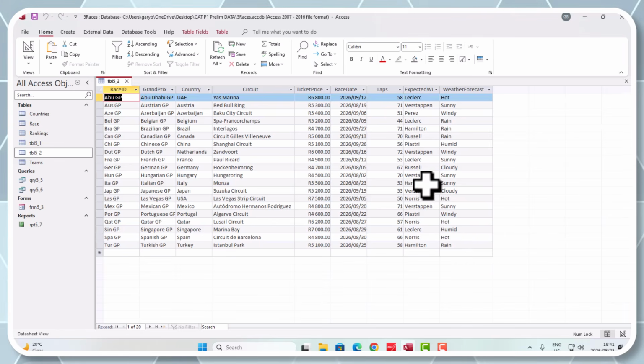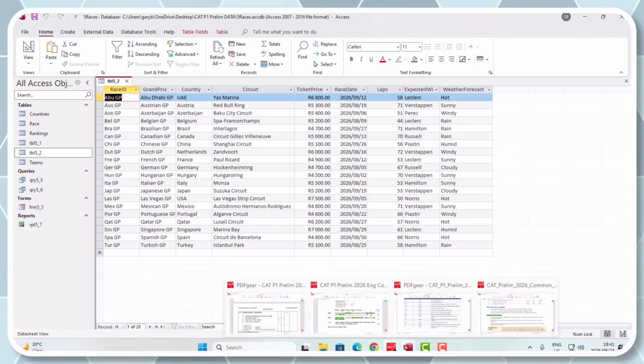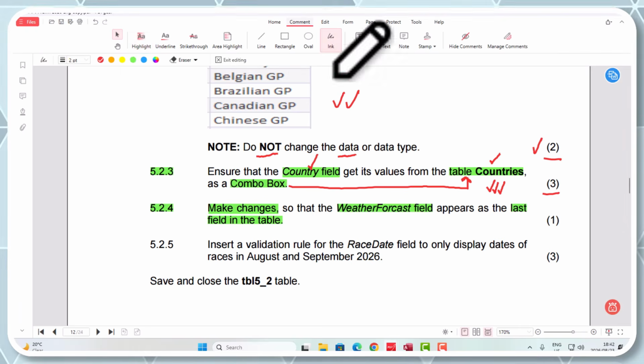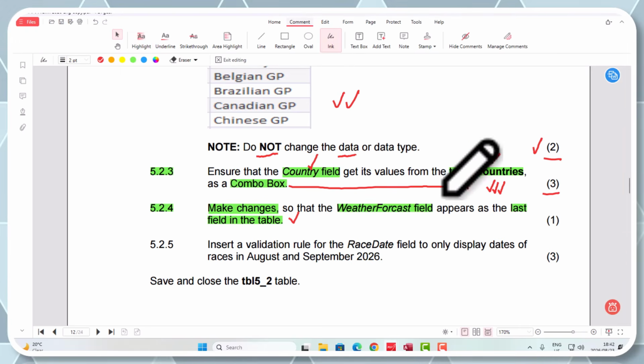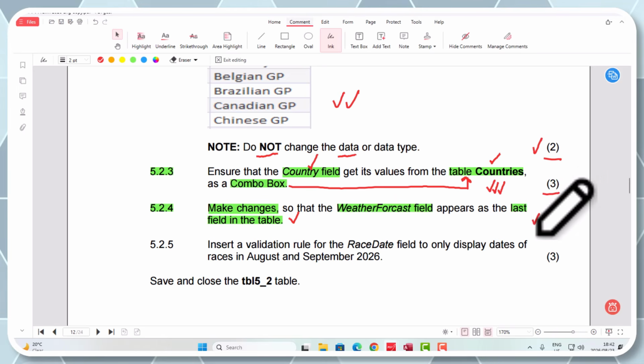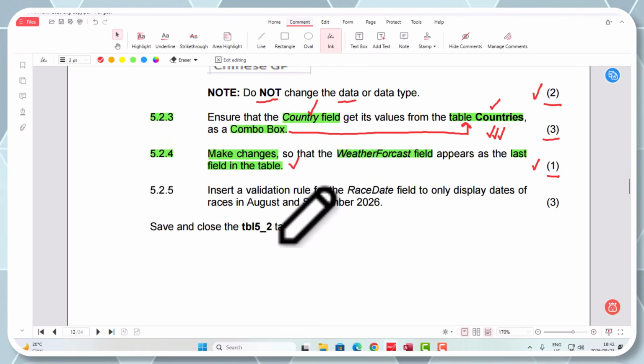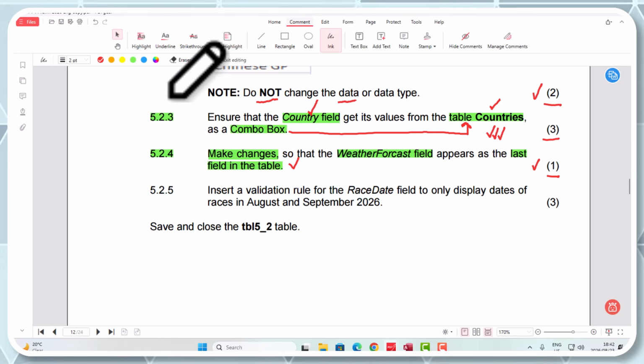All right, are you happy with that, grade 12s? Right, let's go give ourselves those marks there as well. All right, good stuff. Ink. Right, let's go tick on this one, and let's do our tick here. All right, good stuff. All good. Okay, are you happy, grade 12s? All right, I hope so.